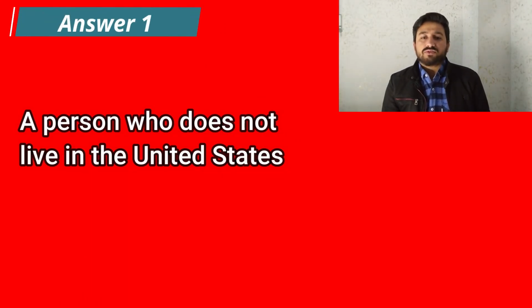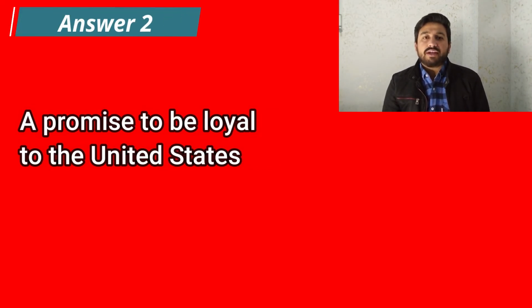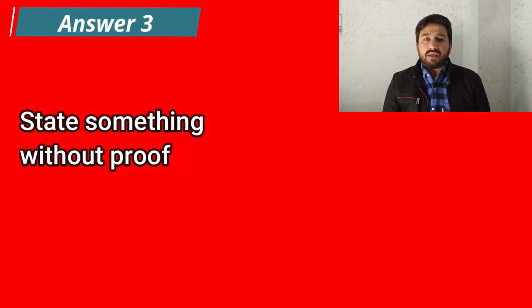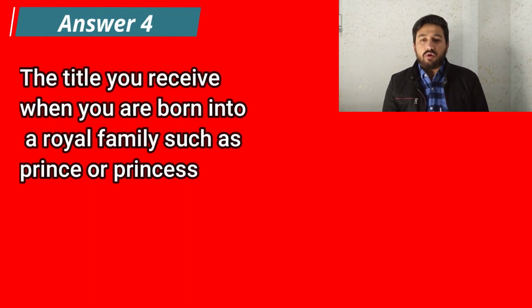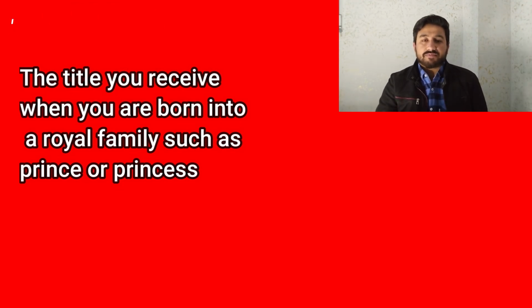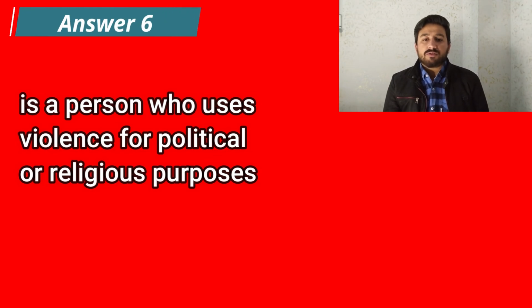Now check your answers. A person who does not live in the United States. A promise to be loyal to the United States. To state something without proof. The title you receive when you are born into the royal family, such as prince or princess. To own or use a gun. A person who uses violence for political or religious purposes.